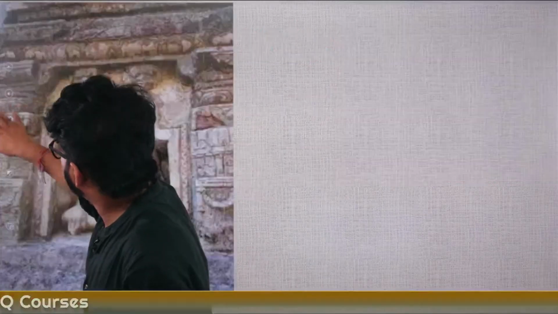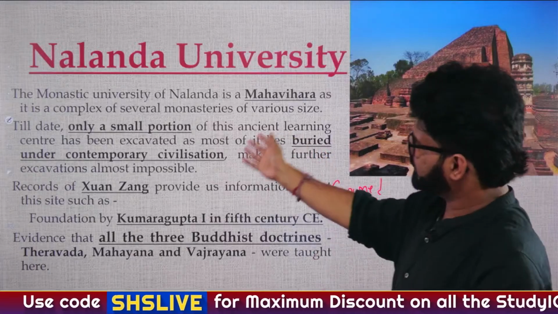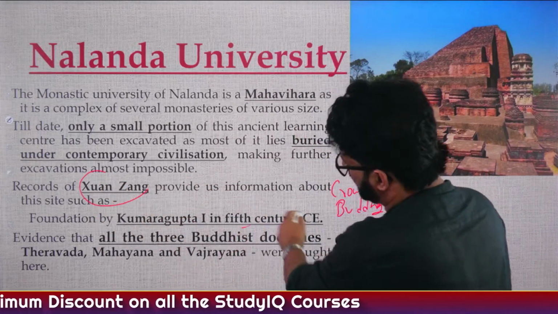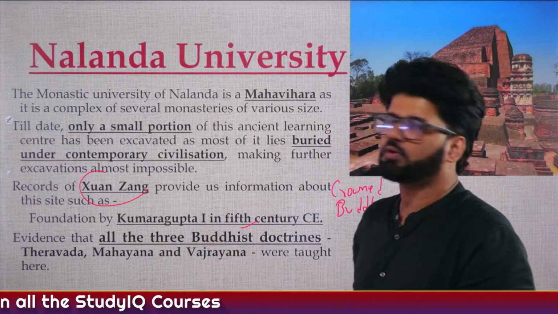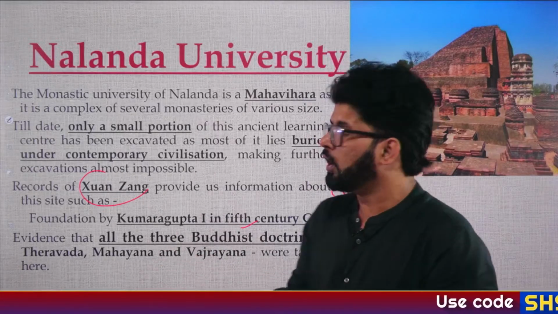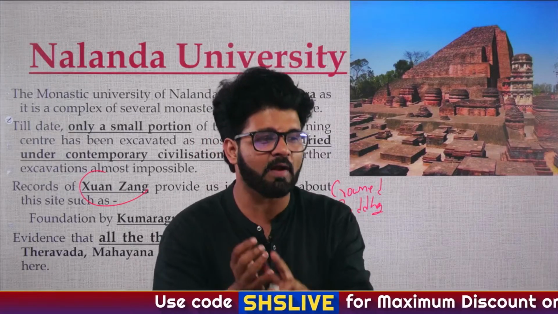But again, only remains we can see, because most of you may have known about Bhaktiar Khilji and what he did to Nalanda Mahavihara. So only a small portion has survived, and Xuanzang or Huan Tsang has talked about it. Kumargupta created it. We have talked about it a lot earlier. So again, Theravada, Mahayana, Vajrayana, all you can see here. When we talked about Buddhism, we talked about Vajrayana.